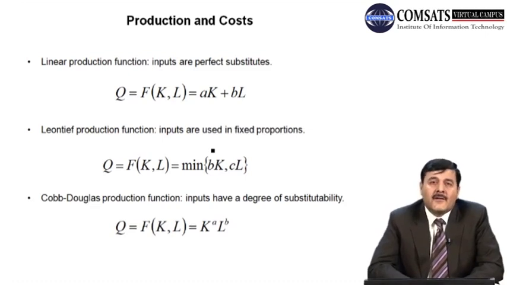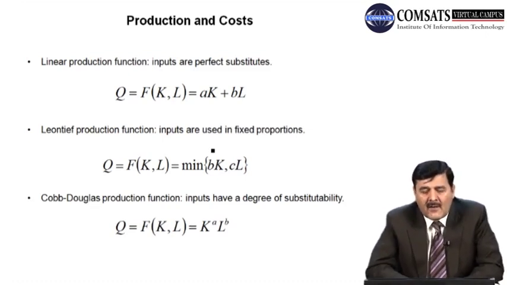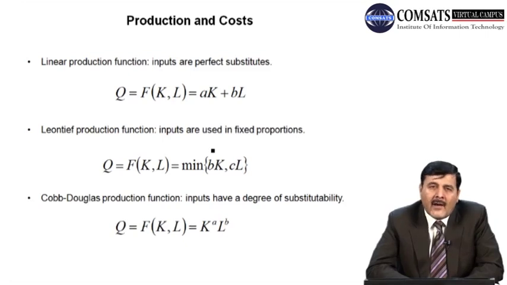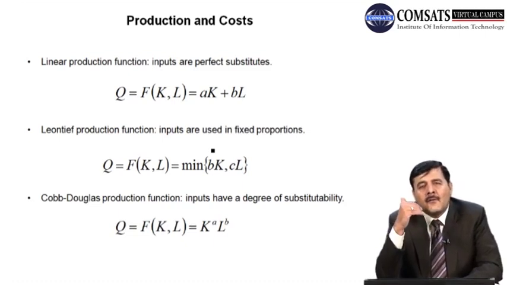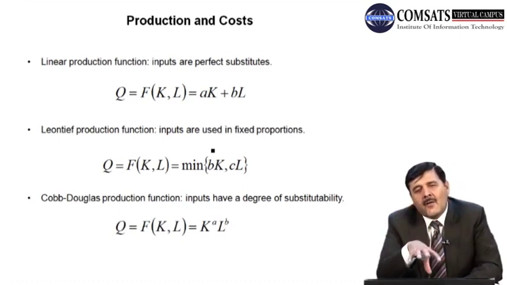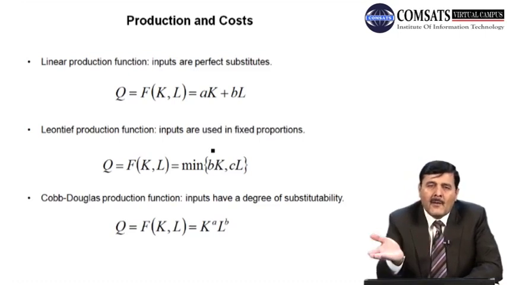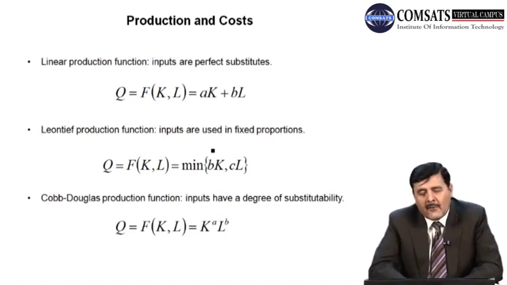And the third type of production function which is normally used in economics is the Cobb-Douglas production function. Inputs have some degree of substitutability between each other, right? You can substitute, but they are not perfect substitutes. For example, if you want to increase some units of labor, you have to sacrifice some units of capital. You can decrease some units of capital. So they have a degree of substitutability. You can substitute capital for labor and labor for capital, but not 100%. In this case, we can write the production function.